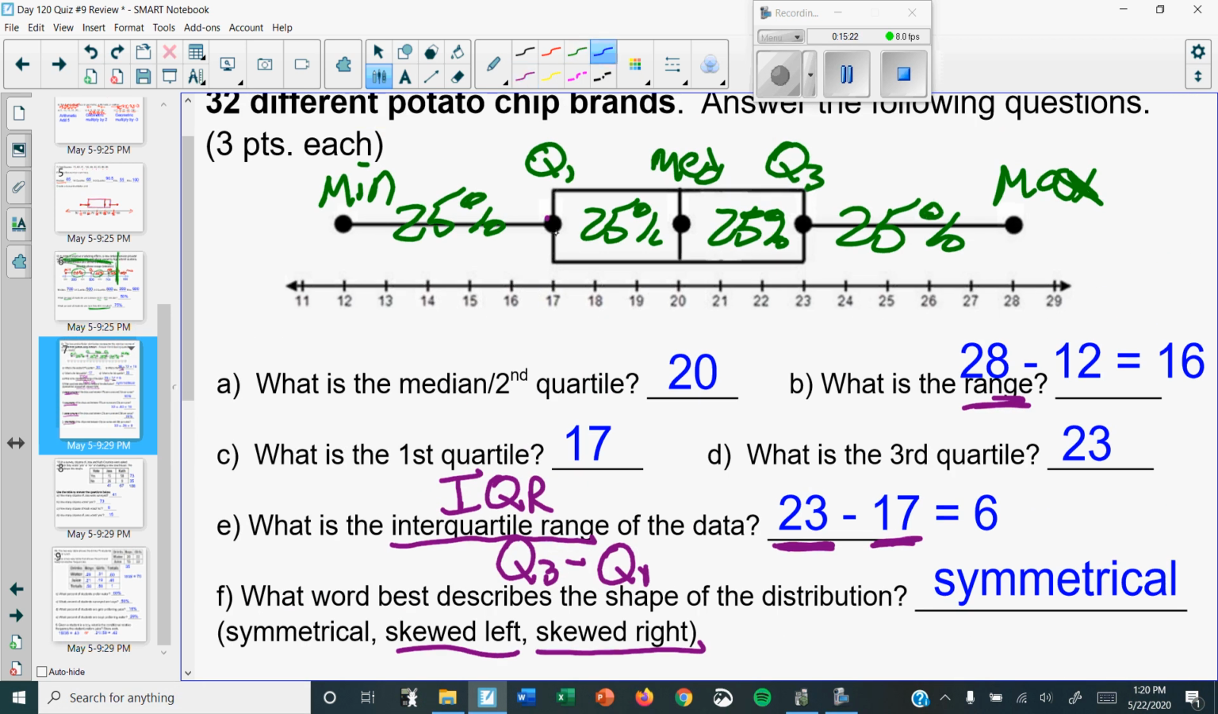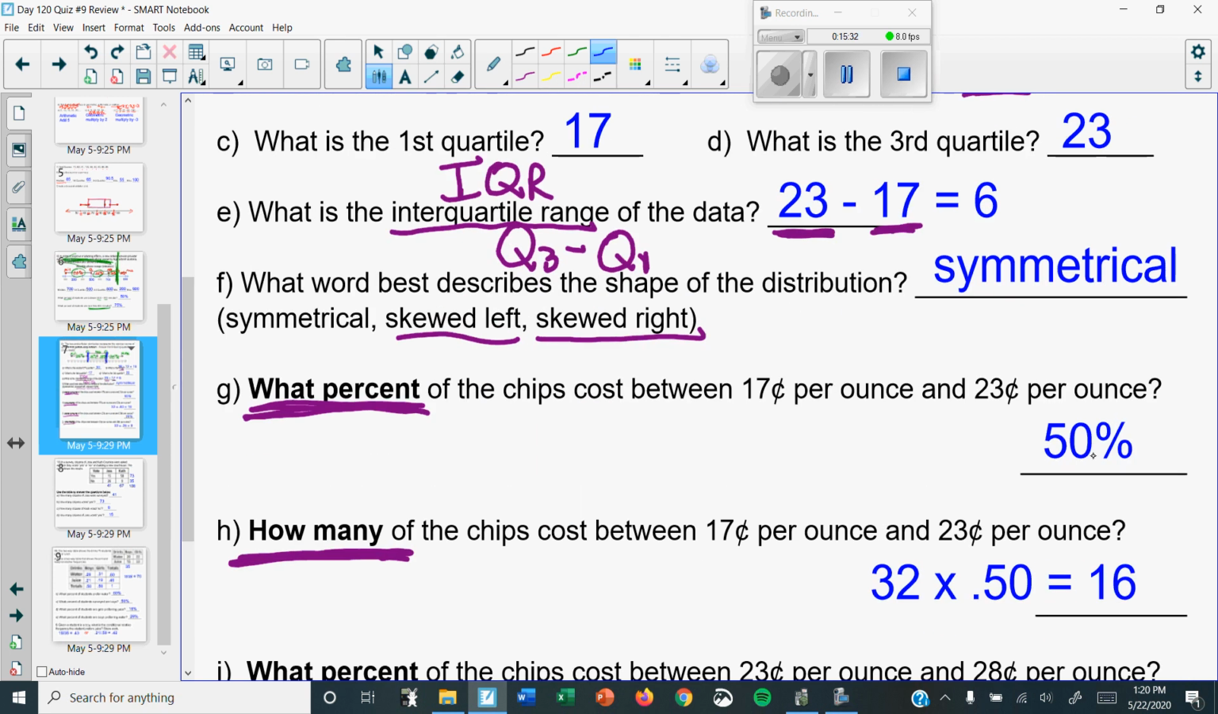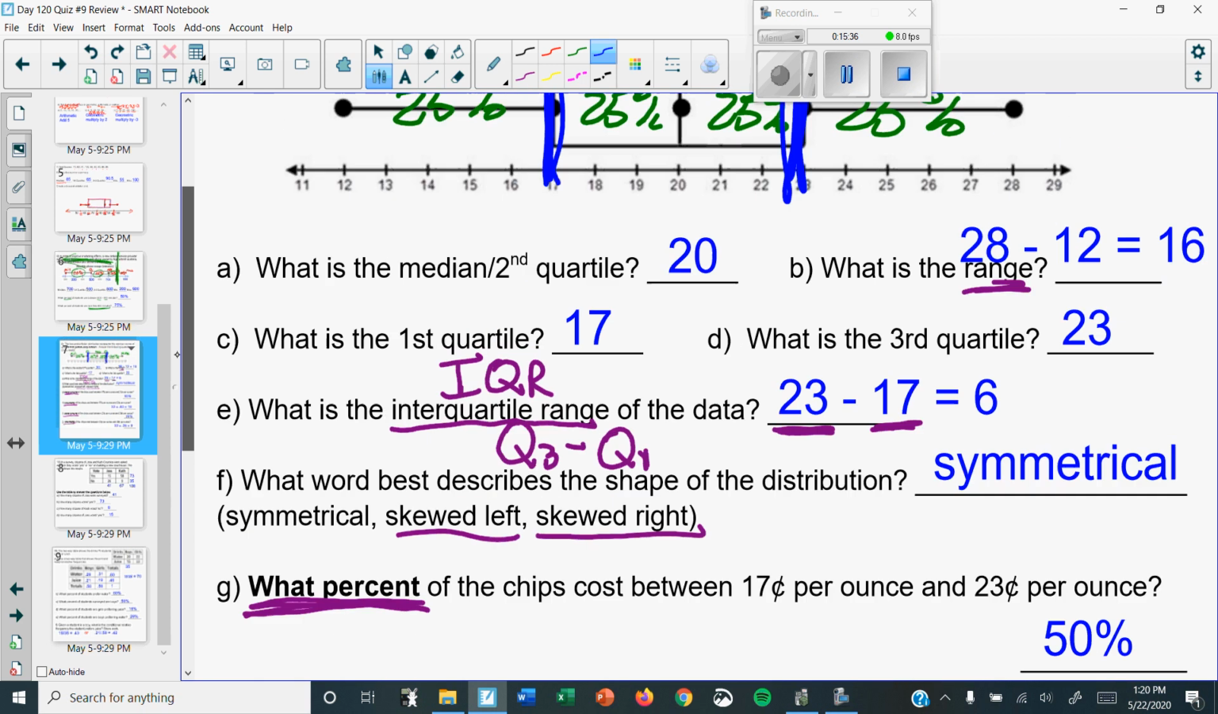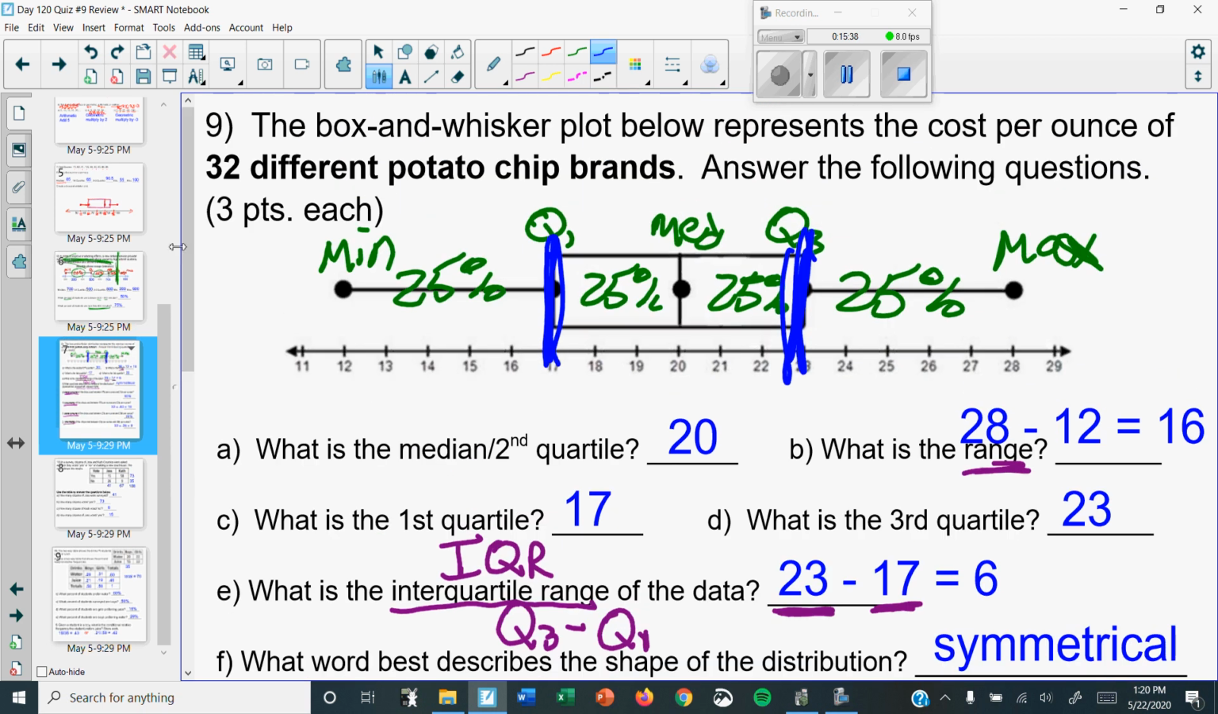So between 17 and 23. How many 25% do you see? 2. What's 25 plus 25? 50. So that's why we wrote 50%. Now it says how many. The biggest reason we see kids don't do well on this part is because you never read the question, like I didn't either. The box and whisker plot represents the cost per ounce of